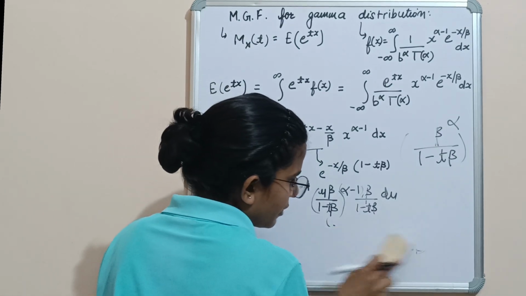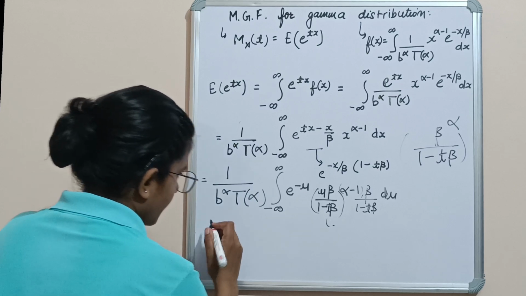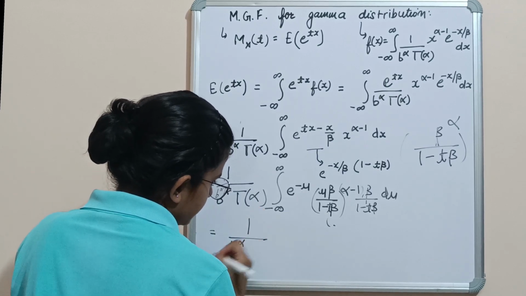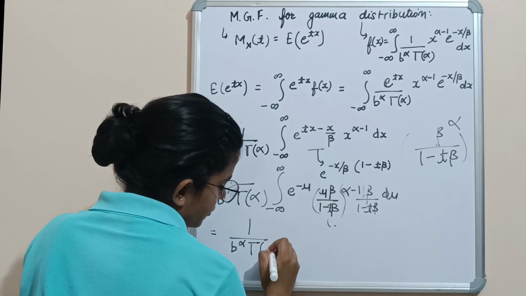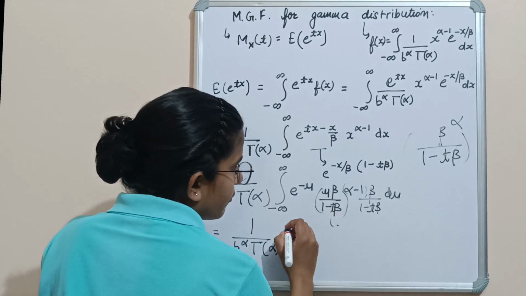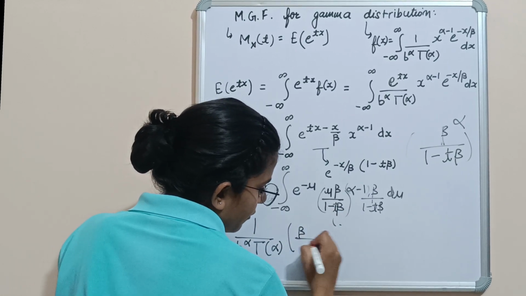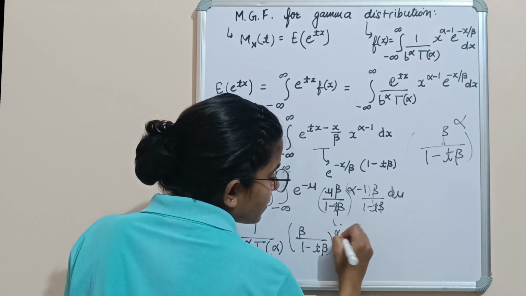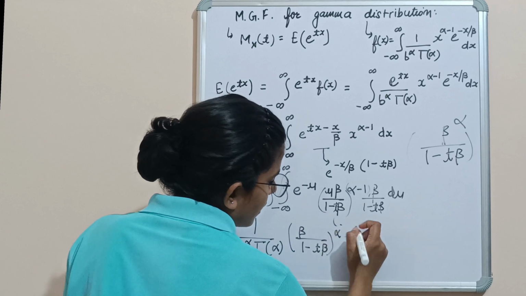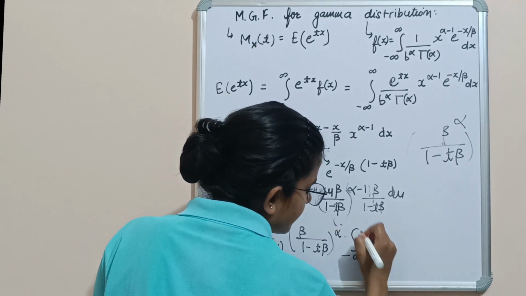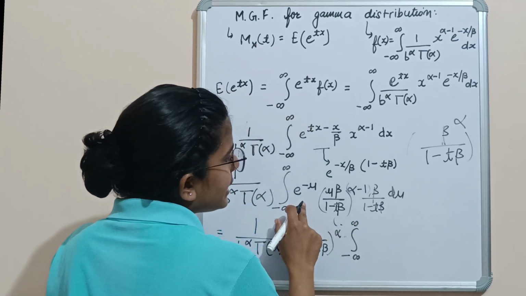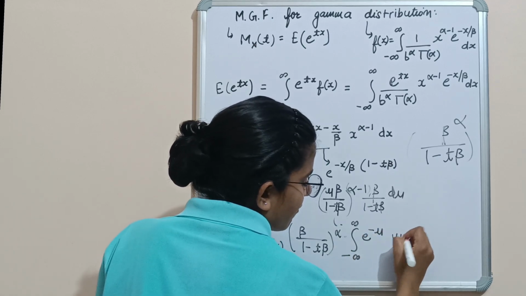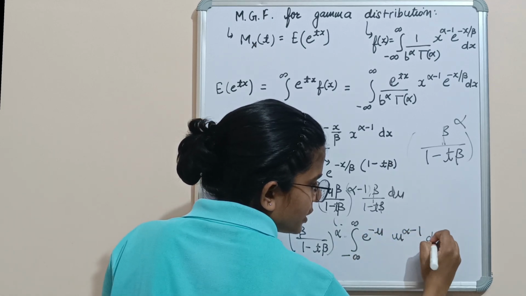So our expression will be 1 by beta raised to power alpha, gamma function of alpha, beta upon 1 minus t beta raised to power alpha, integration from minus infinity to infinity of e raised to power minus u, u raised to power alpha minus 1 du.